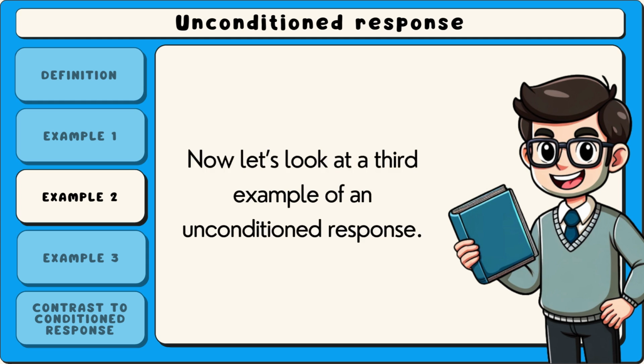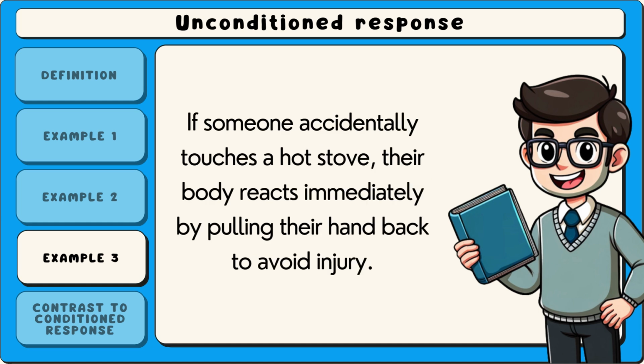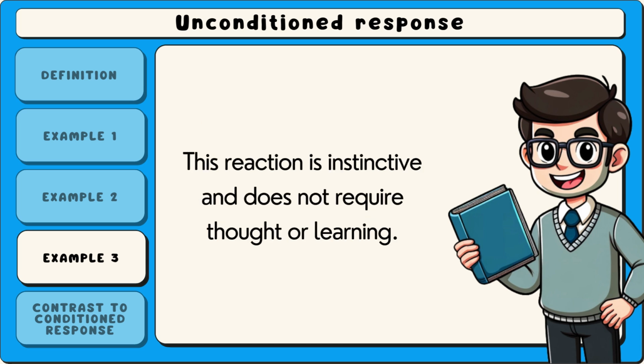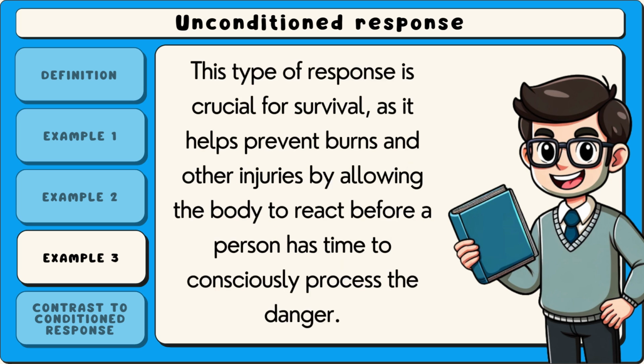Now let's look at a third example of an unconditioned response. A third example of an unconditioned response is pulling a hand away from a hot surface. If someone accidentally touches a hot stove, their body reacts immediately by pulling their hand back to avoid injury. This reaction is instinctive and does not require thought or learning. The unconditioned stimulus in this case is the heat, which triggers the automatic withdrawal of the hand. This type of response is crucial for survival, as it helps prevent burns and other injuries by allowing the body to react before a person has time to consciously process the danger.